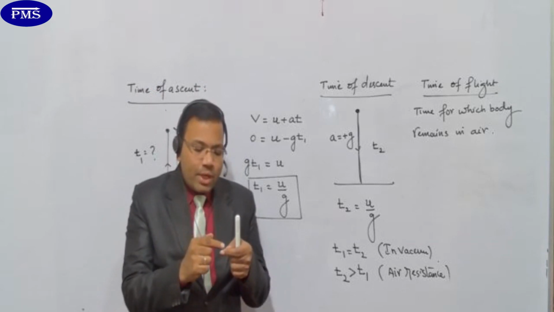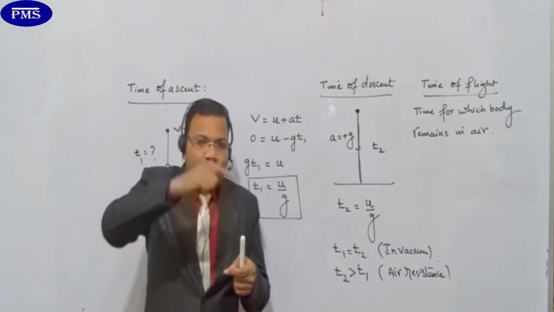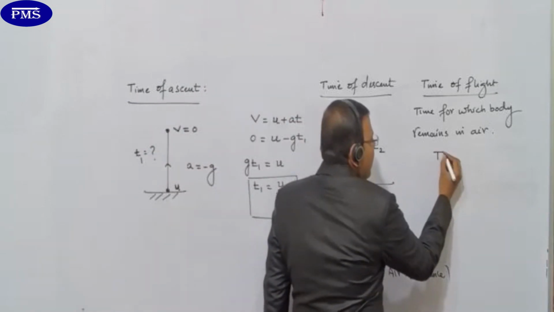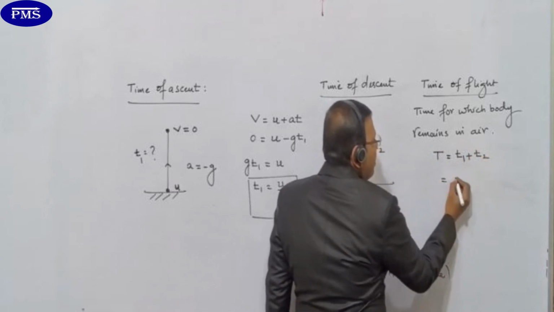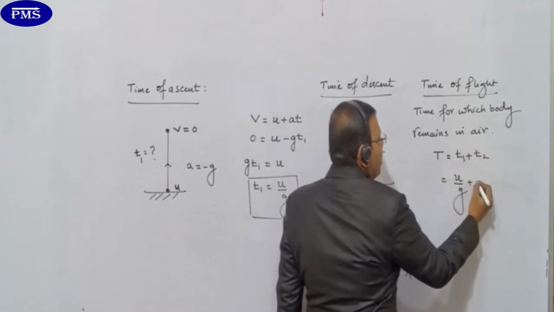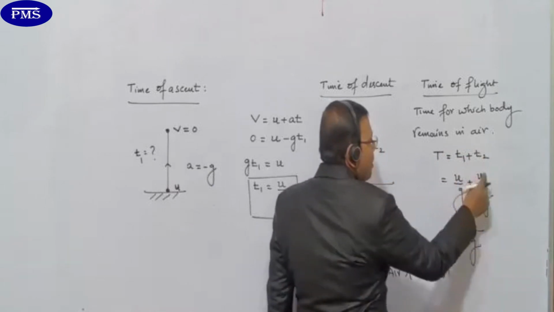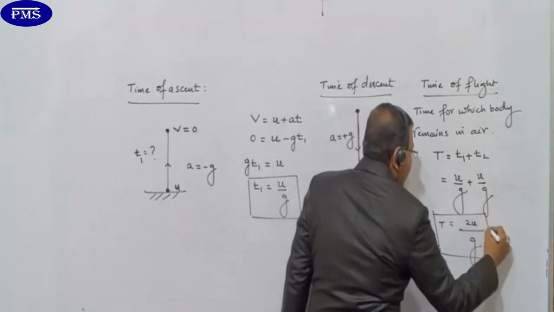तो time of flight कैसे कैलकुलेट करेंगे, ये ऊपर गया time of ascent, फिर ये नीचे आया time of descent, तो time of ascent plus time of descent को ऐड करेंगे हम। चलिए आइए, so this time of flight is nothing but time of ascent plus time of descent. This is u by g. बेटे ये भी तो u by g है, so therefore g is the LCM, u plus u that gives us 2u by g. कॉपी कर लीजिए फास्ट।